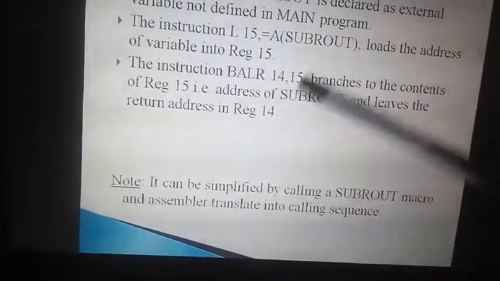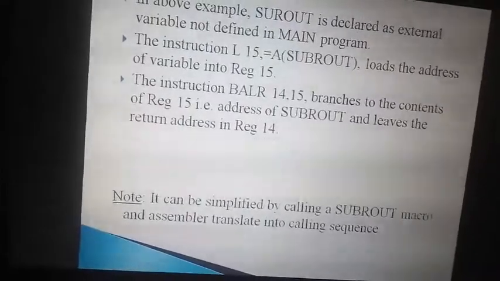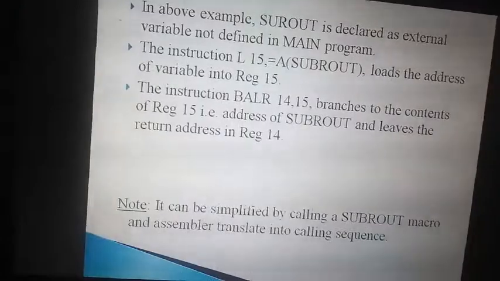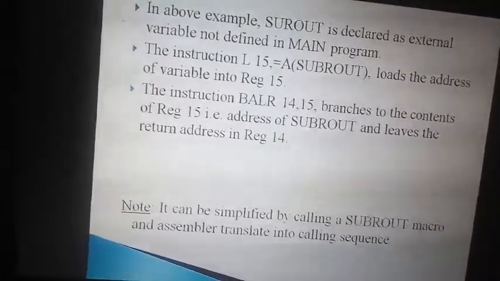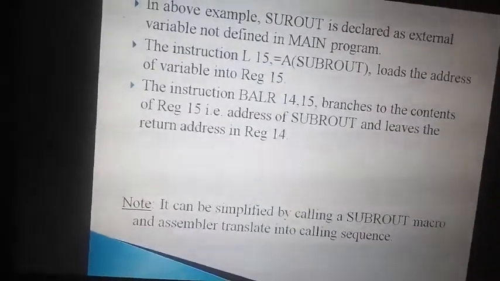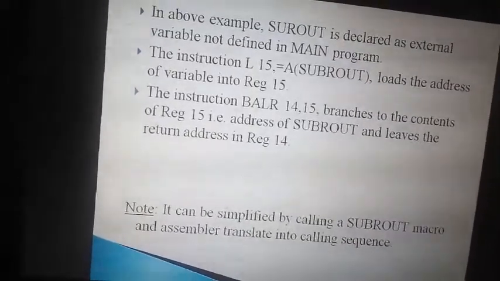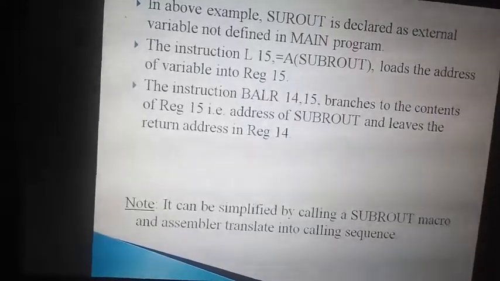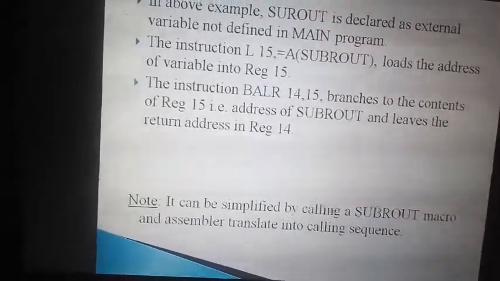Instead of calling a function going out, we can just call a macro. A macro is very easy. It goes to the macro processor, gets the lines of the macro, and then executes. But we already discussed the difference between the subroutine and the macro. A macro wants expansion, then it executes. So it's a slow process, whereas with a subroutine it goes, executes and comes back. So the subroutine is fast, right?